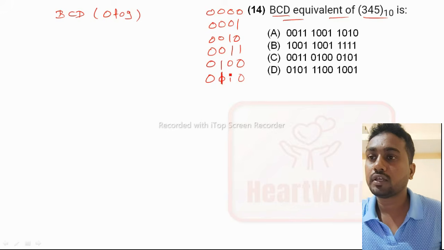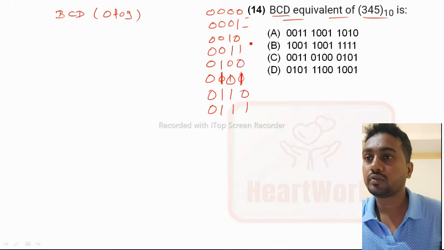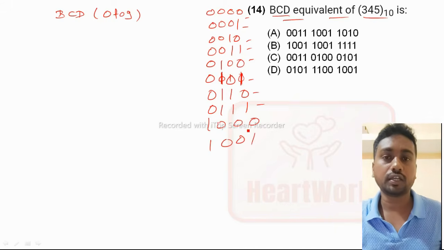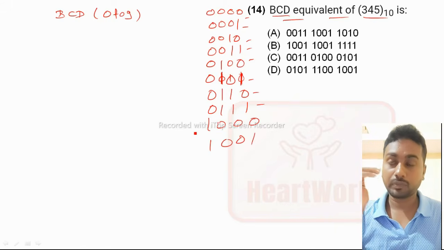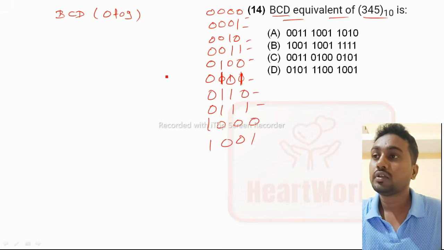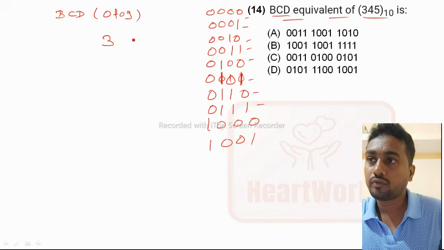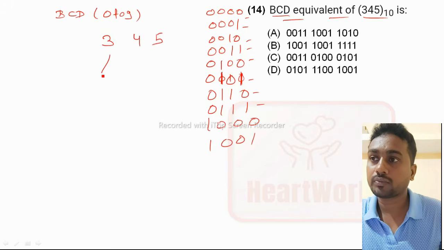This is up to 9. So this is the code for 0 to 9. For conversion of this decimal number, you directly take 3, 4, 5 and write the corresponding codes.